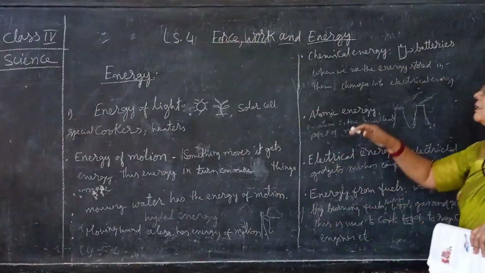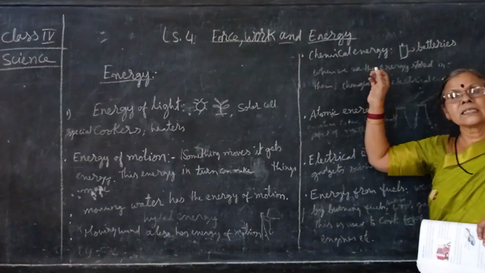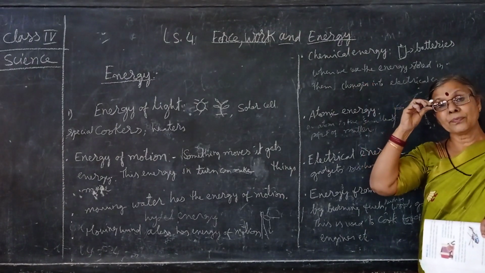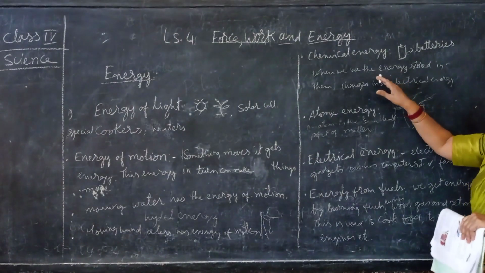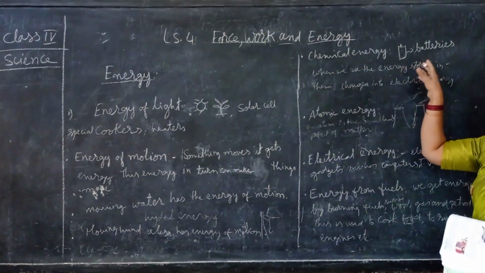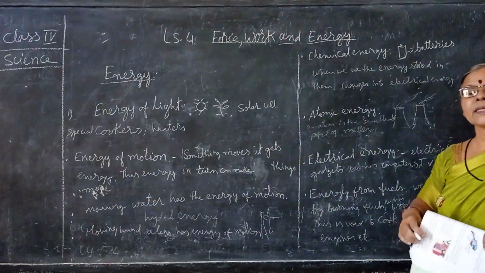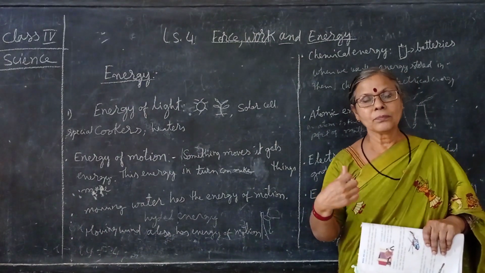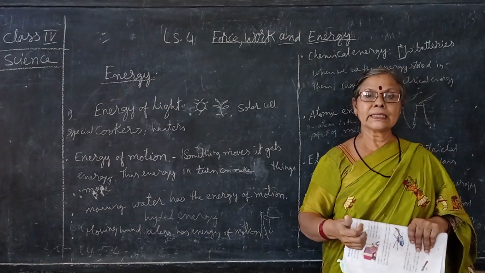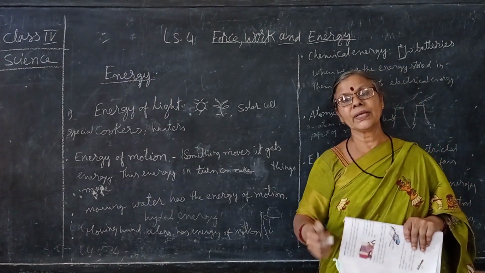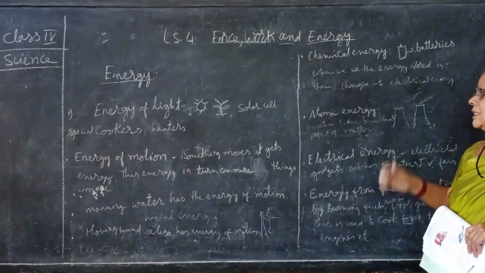How? In this way only, the chemical energy is in the chemicals, and the energy stored in them changes into electrical energy. When we switch on the torch, it changes into electricity, and we get the power. So that is the chemical energy.